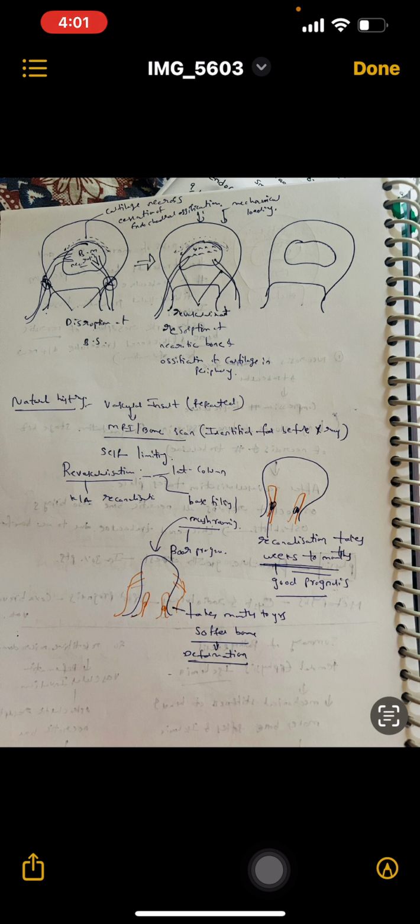Natural history: repeated vascular insult leads to deformation of the femoral head, and revascularization takes place in two forms. There is the lateral column. Lateral column recanalization takes weeks to months. It is a good prognostic sign. Base filling or mushrooming is where new vessels form from the lateral aspect. It takes months to a year. There is formation of softer bone, and due to the softer bone, the chance of deformation is high.